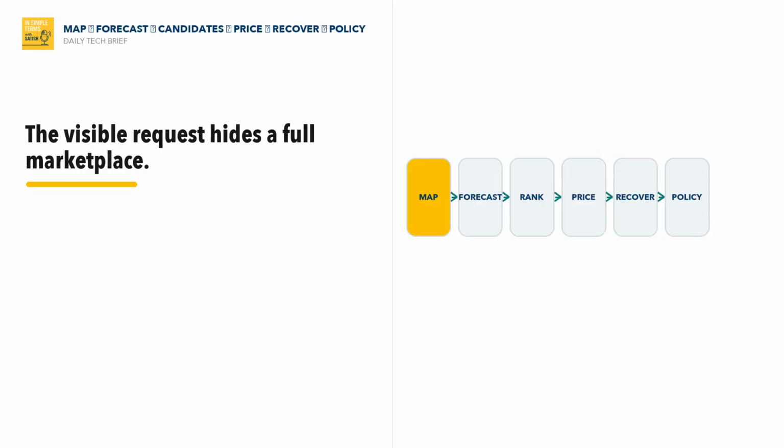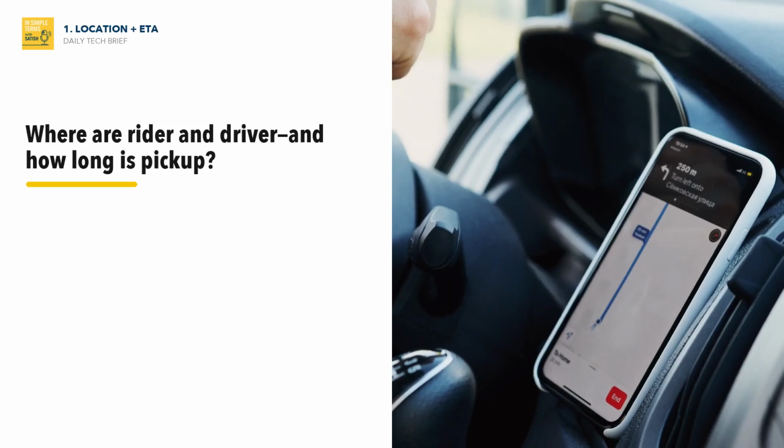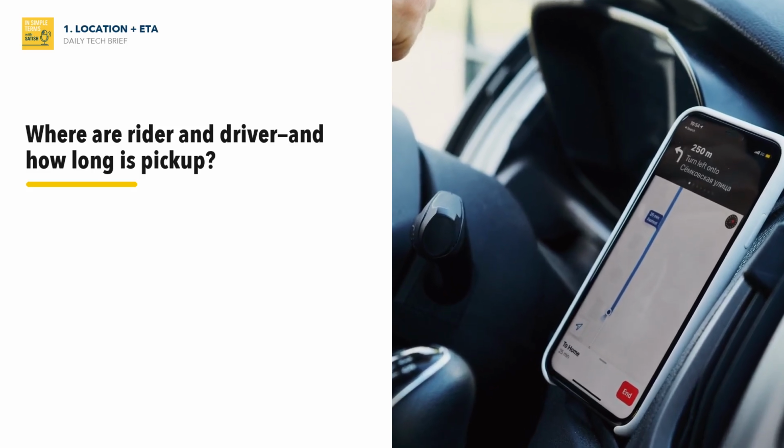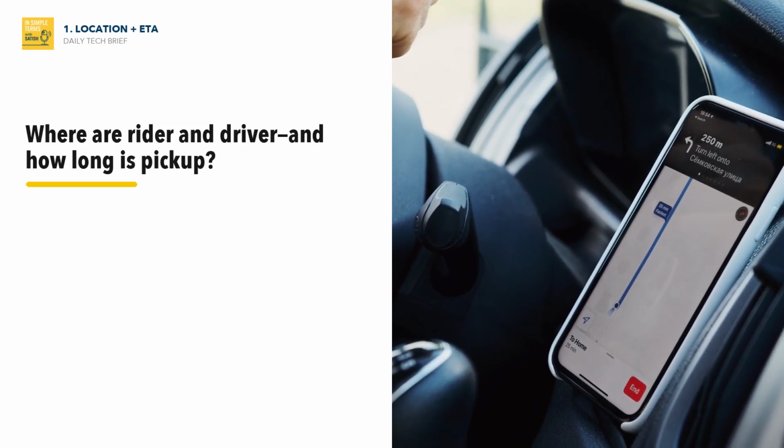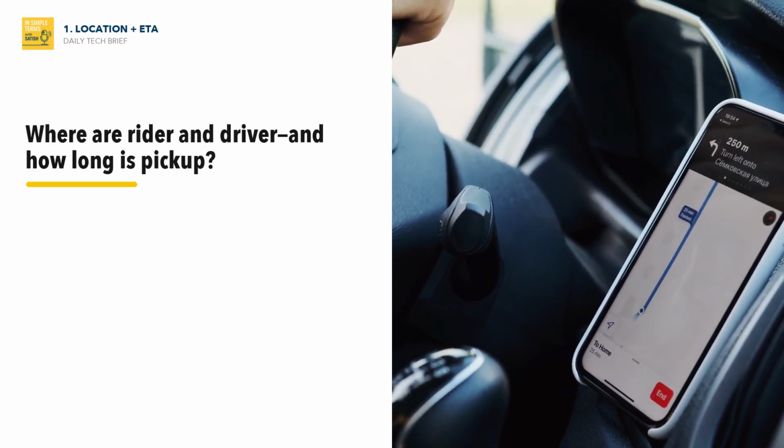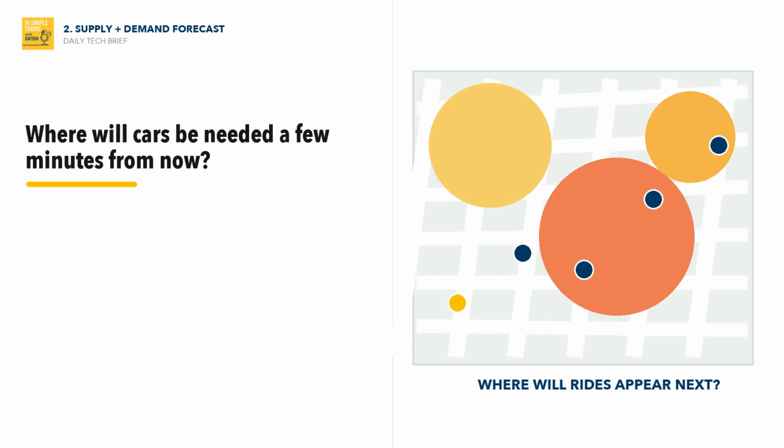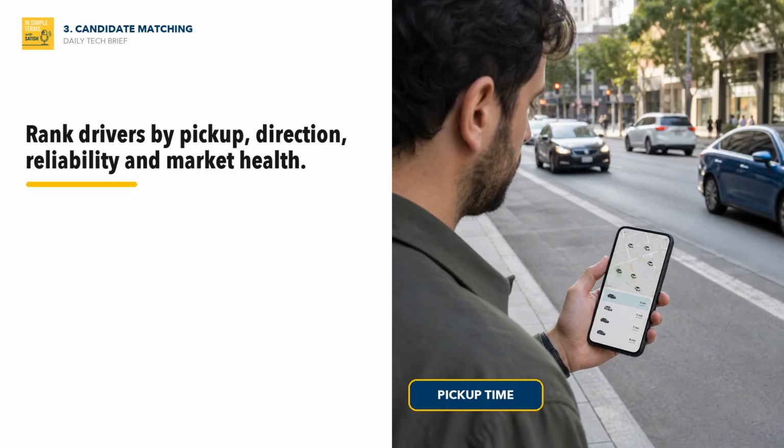Under the hood, the stack has several parts. First, location and ETA estimation, where the system predicts where drivers and riders really are and how long trips will take. Second, supply and demand forecasting, where the marketplace estimates where cars will be needed soon. Third, candidate matching, where nearby drivers are ranked by pickup time, trip direction, reliability, and marketplace health.